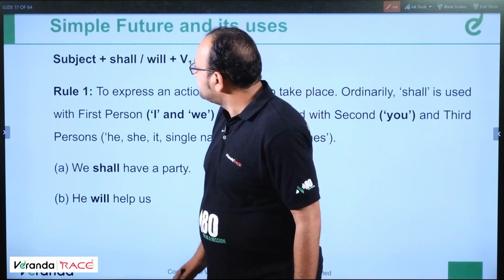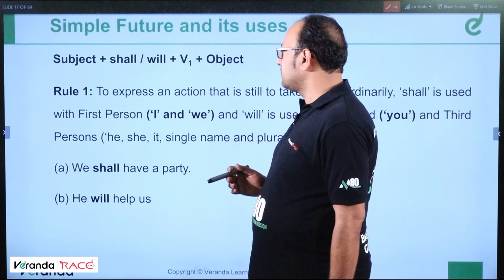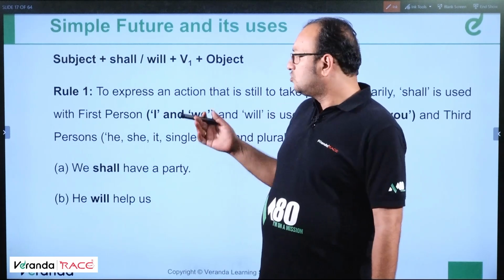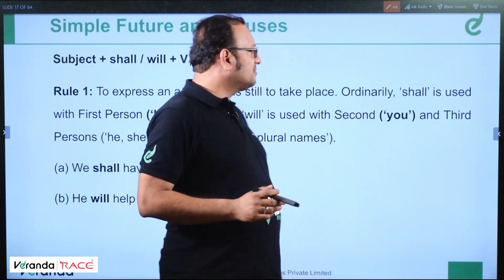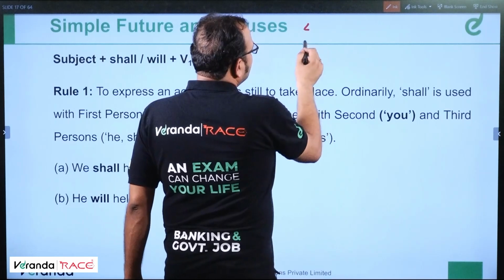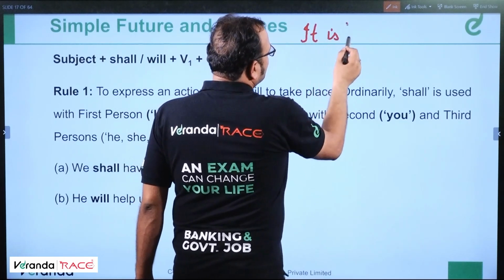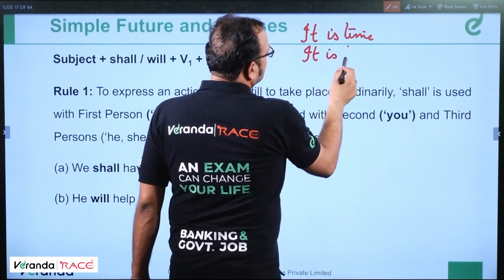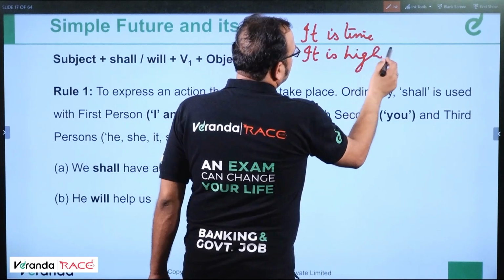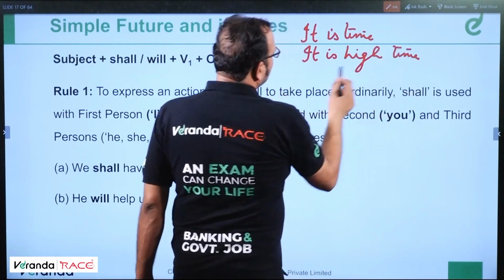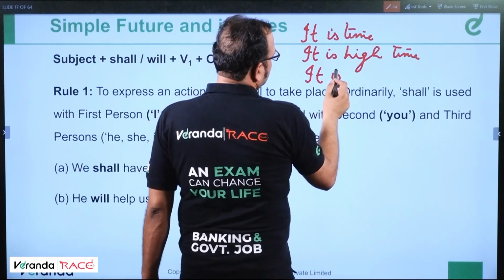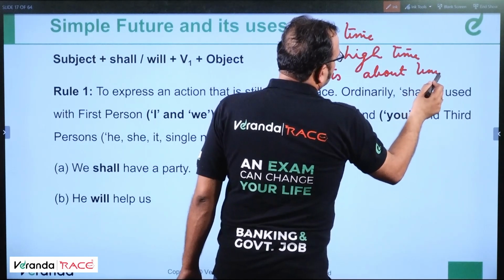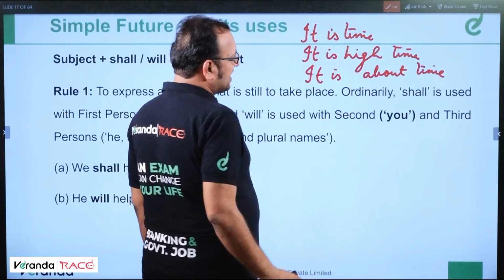Okay, now we will talk about simple future and its uses. I'll give some tips in between which are very important for you. Before we move to future tense, I'll give you one tip. The tip says: it is time, it is high time, and it is about time.